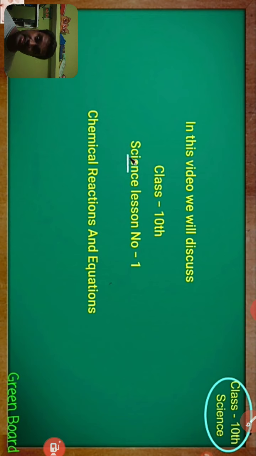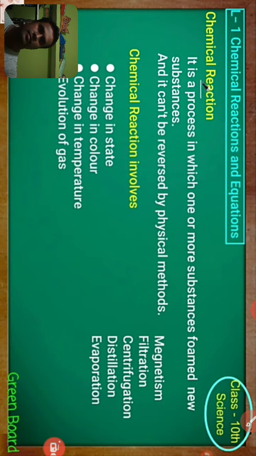Today, in this class, let us discuss lesson number 1. It is chemical reactions and equations. Now, let's see what we mean by a chemical reaction. A chemical reaction is a process in which one or more substances react and new substances are formed, right?